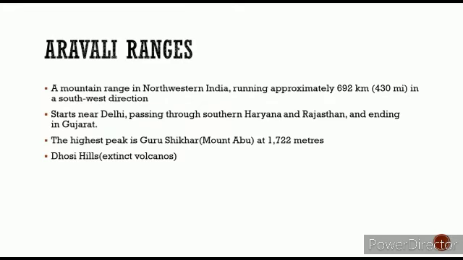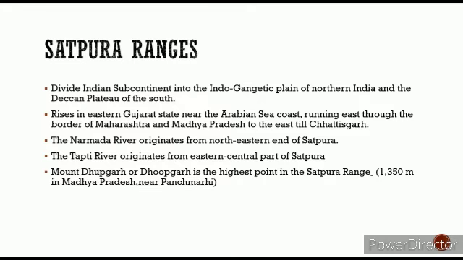Next are the Satpura Ranges. They divide the Indian subcontinent into the Indo-Gangetic plain of northern India and the Deccan Plateau of the south. They rise in eastern Gujarat near the Arabian Sea coast, and then run east through the borders of Maharashtra and Madhya Pradesh till Chhattisgarh.